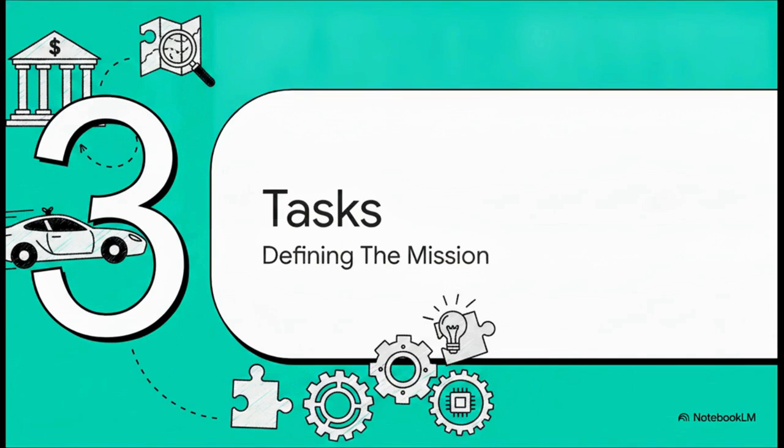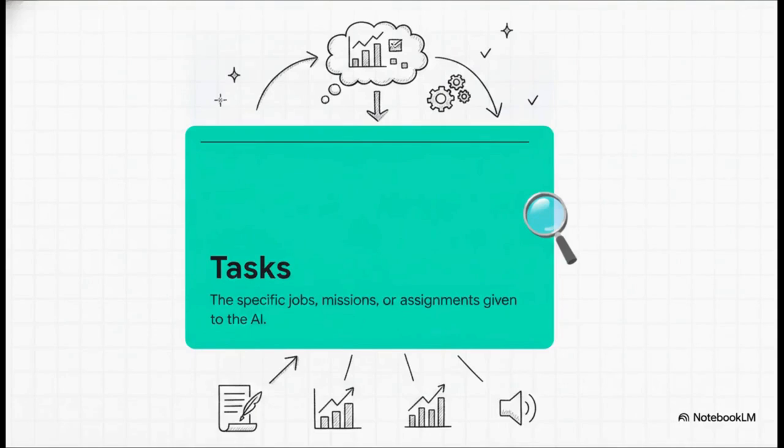Moving right along to part 3, tasks, defining the mission. Because look, even the best getaway driver is totally useless if they don't know where the bank is, right? Tasks are the specific jobs, the missions, or the assignments that we hand over to the AI. If the agents are the who, then the tasks are the what. These are the actual, tangible jobs our AI agents need to successfully execute. And listen, a task isn't just saying something vague like write a blog. No, a task is saying analyze this specific set of data and write a 500-word summary highlighting the top 3 trends. It's precise. The more clearly you define the mission, the more effectively your specialists are going to execute it.